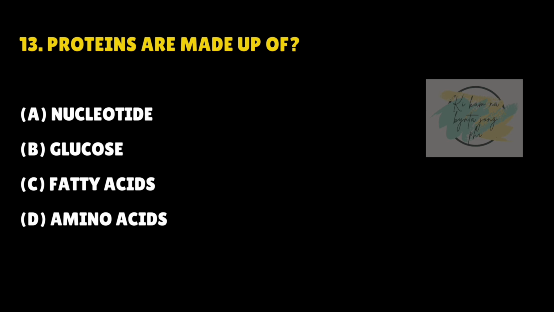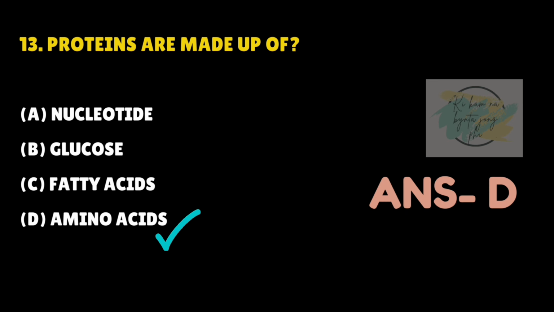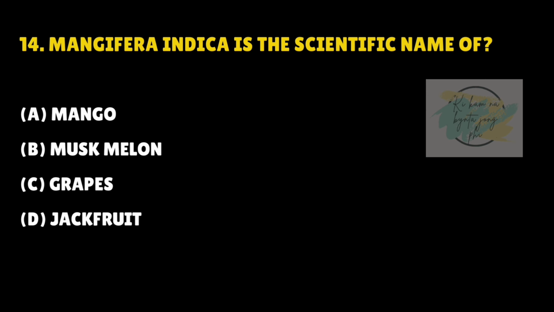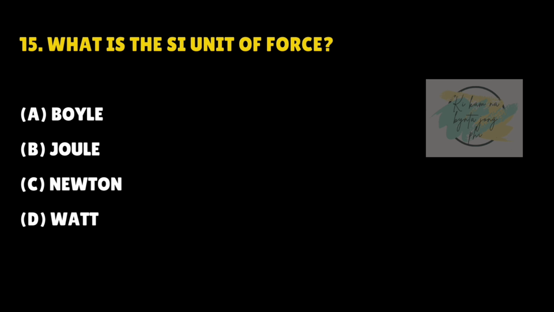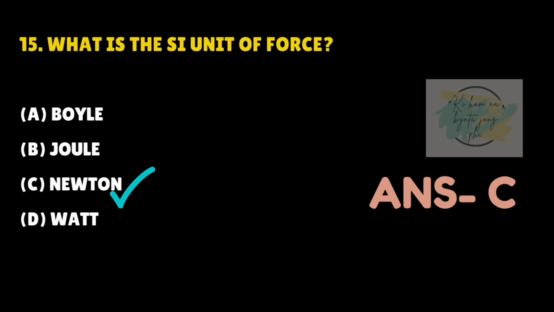Proteins are made of. Answer is D. Amino acids. Mangifera indica is the scientific name of. Answer is A. Mango. What is the SI unit of force? Answer is C. Newton.